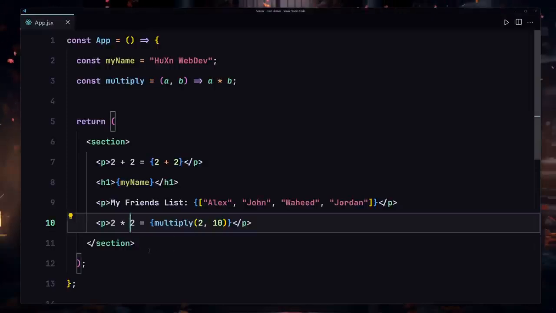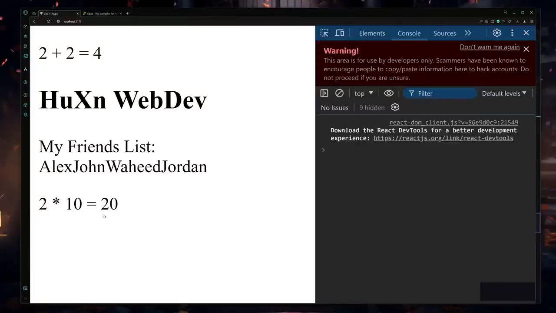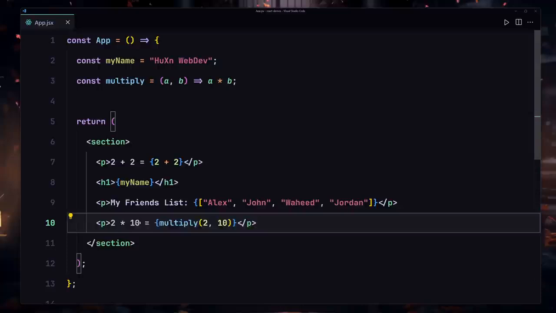So if I just change that to like 2 times 10, and now the label is totally correct. This is going to be the label, and this is going to be the actual value which we are now getting from the JavaScript. I'm going to undo that.